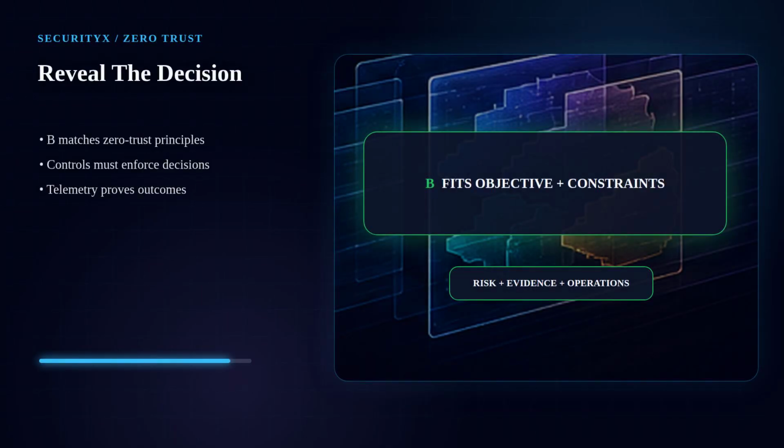The strongest answer is B. A product can support zero trust, but it does not complete it. The architecture still needs least privilege, device posture, segmentation, logging, policy enforcement, and governance evidence.